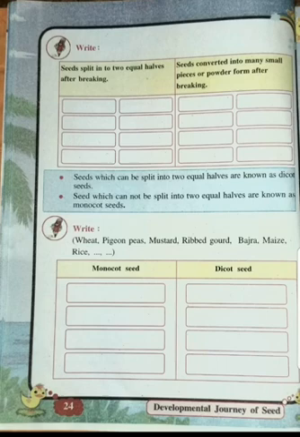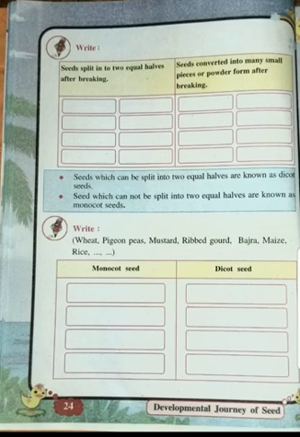So here in the blue box on page 24, it is written: seeds which can be split into two equal halves are called dicot seeds, and the seeds which cannot be broken into two equal halves are known as monocot seeds. So again there is a classification of seeds: monocot seed and dicot seed. Earlier, on the previous page, what did we see? The three types of seeds: cereals, pulses and oil seeds. And now on this page we are learning about monocot seed and dicot seed.